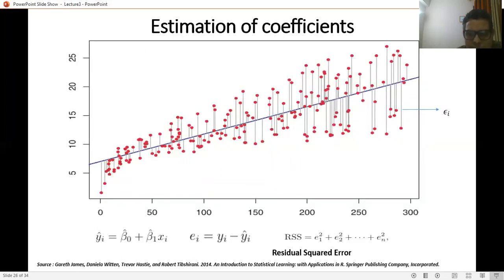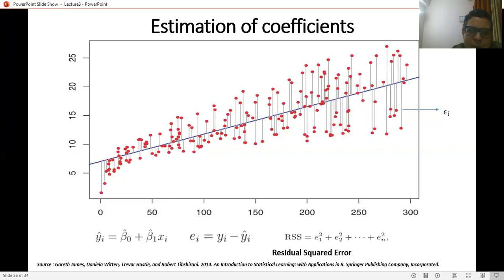Why are we adding the square of this error? You can understand, we have already discussed that this particular epsilon or this particular ei is always having either a negative or a positive value, because some points lie below the line of regression and some points lie above the line of regression.